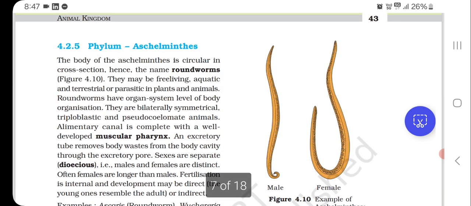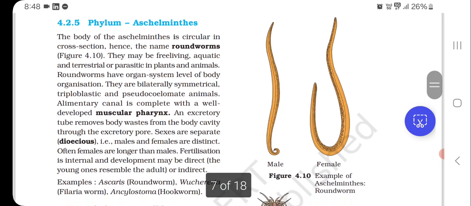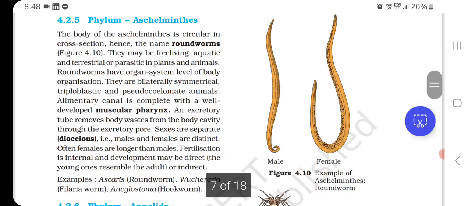Phylum Aschelminthes. The body of the Aschelminthes is circular in cross section, hence the name roundworms. They may be free living, aquatic and terrestrial, or parasitic in plants and animals. Roundworms have organ system level of body organization. They are bilaterally symmetrical, triploblastic and pseudocoelomate animals.